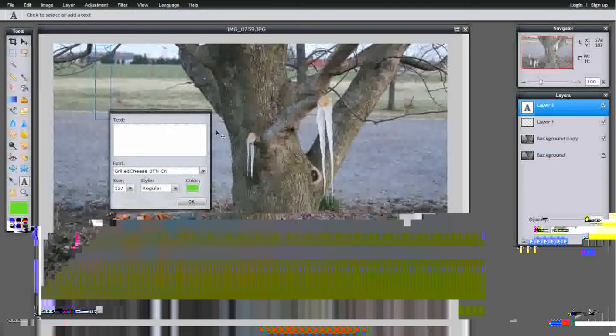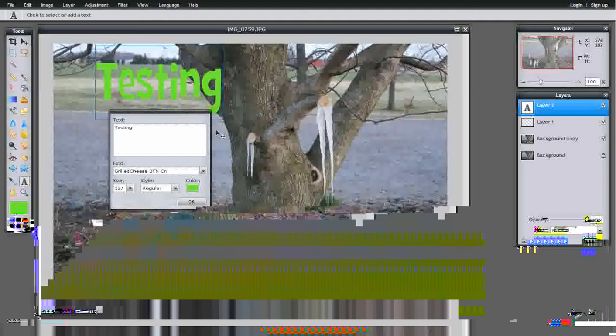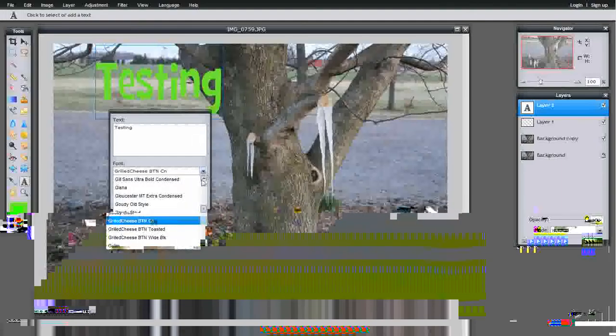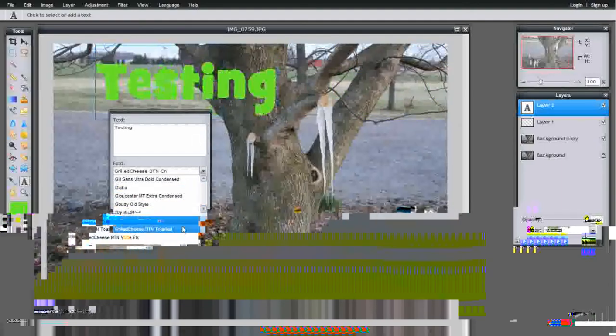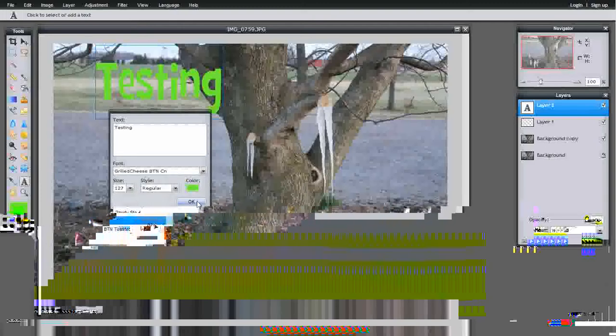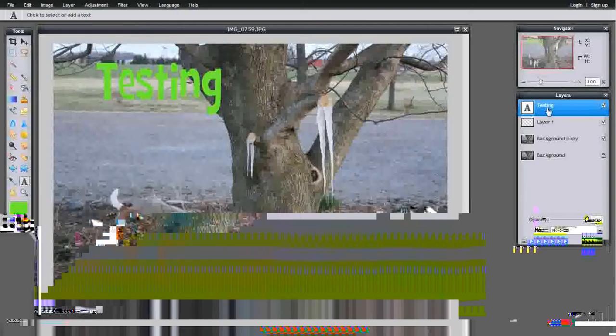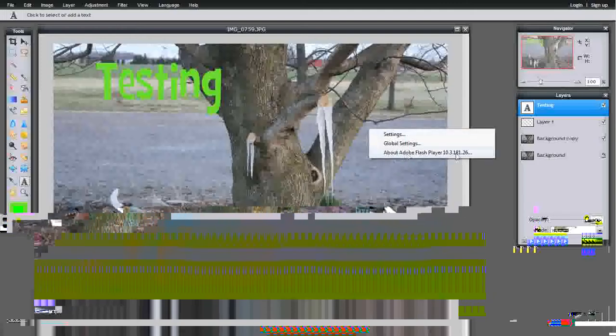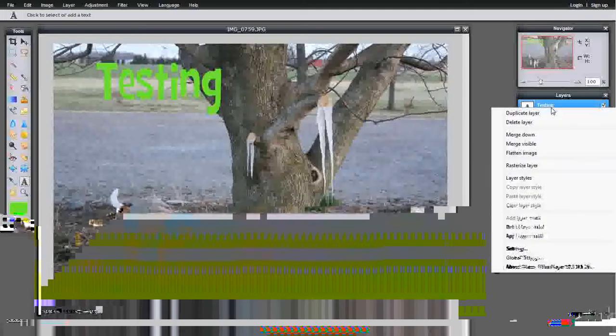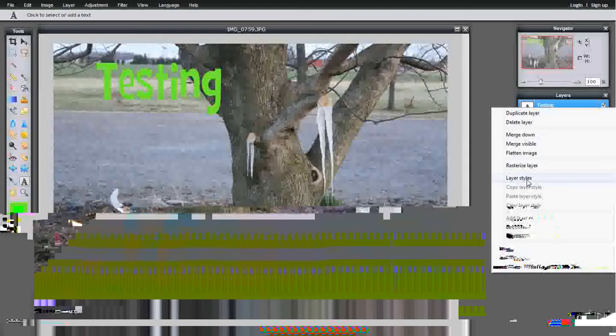The text support is pretty good. It does support all of the fonts you have in your system. Also, there is some context sensitive right clicking. If you right click on the actual image, it just shows you the Flash menu, but if you right click over here on the layers palette, it does give you a menu.